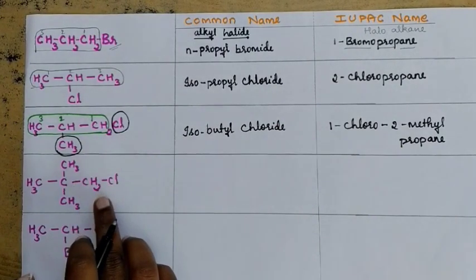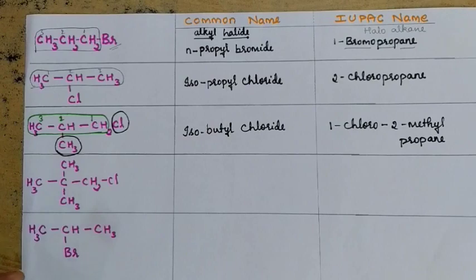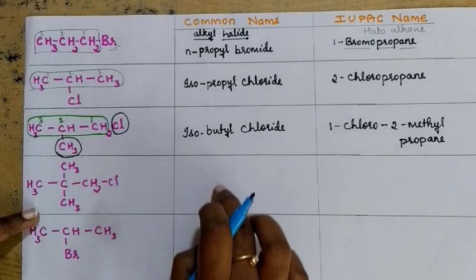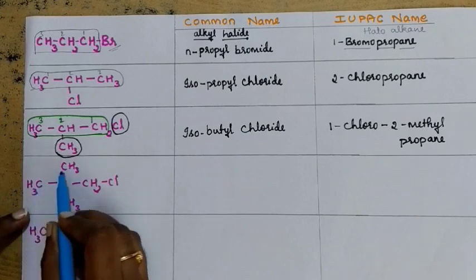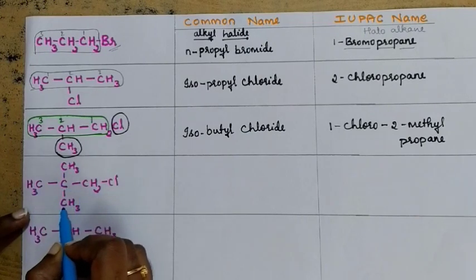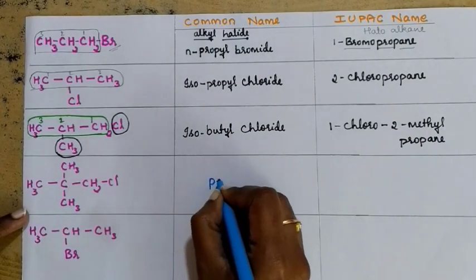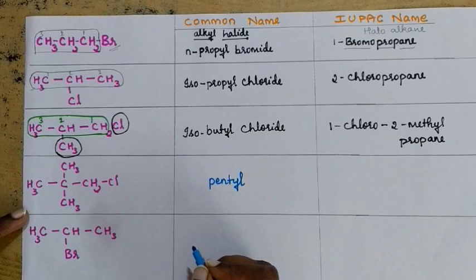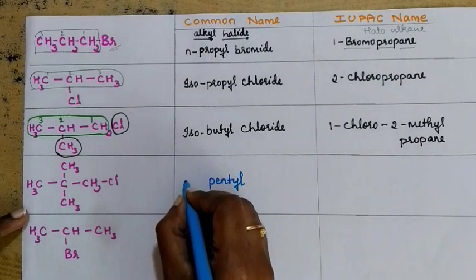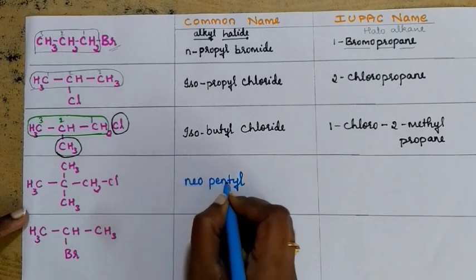Now let's see the next compound. Here, to write the common name, let's see how many carbon atoms are there first. 1, 2, 3, 4, 5 are there. If it is 5, then you are going to write pentyl. What type of pentyl is it? You call it neo. Neopentyl.